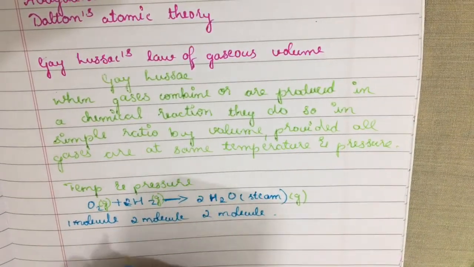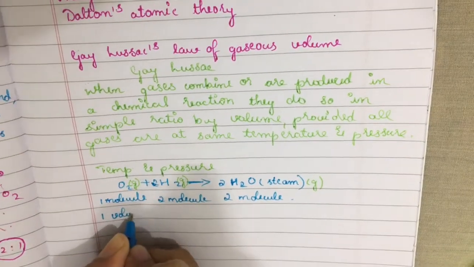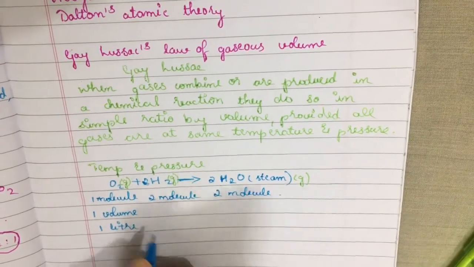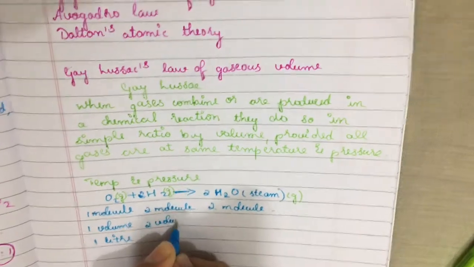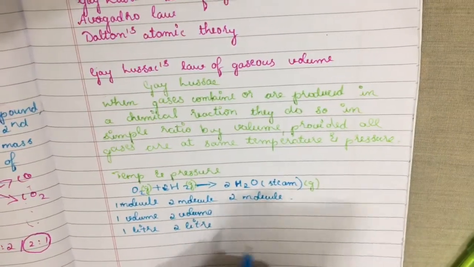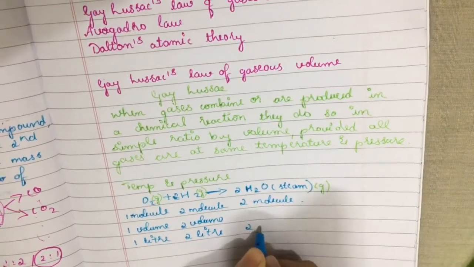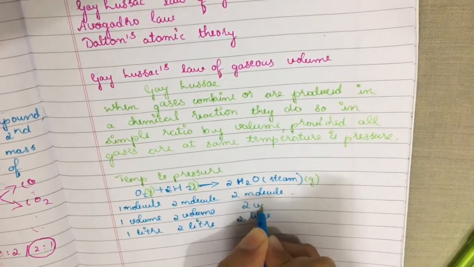So instead of molecule, we can write 1 liter or 1 volume of oxygen reacts with 2 volumes or 2 liters of hydrogen to form 2 liters or 2 volumes of water.